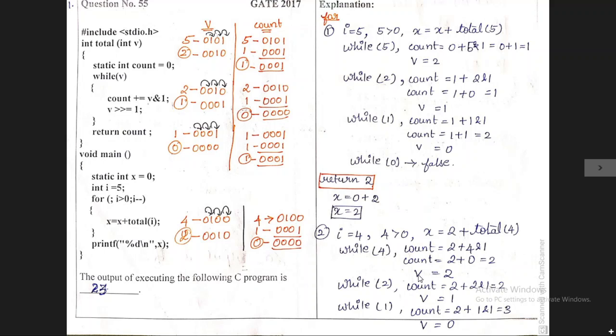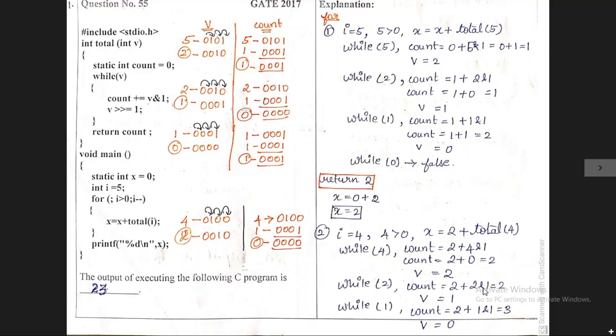And the second statement, the v variable, that too we need to right shift by a single position. Now the variable v holds the value 4. 4 converted to binary is 0 1 0 0. Now shifted to the right side by one single position. Now finally we get the output 2. That is what I have written here. Likewise, the value of v is now updated to 2. Again we need to find the count and v variable.